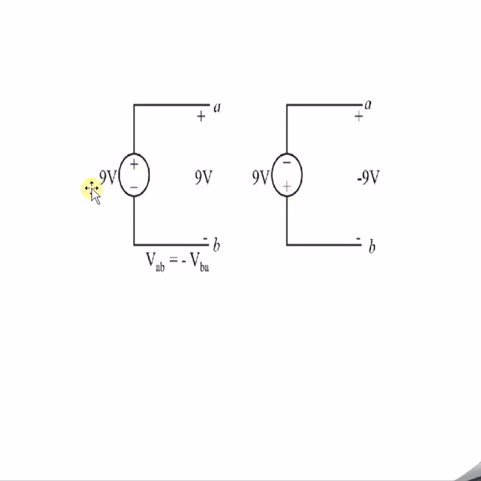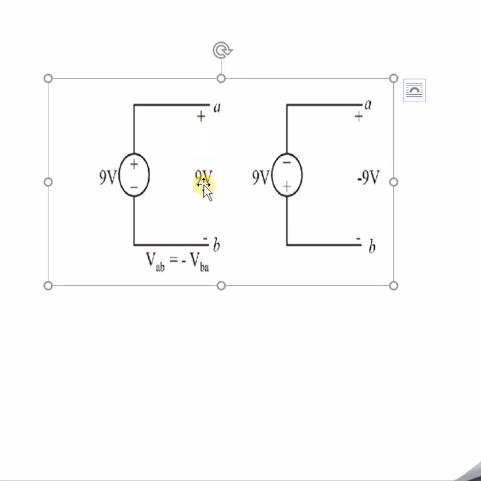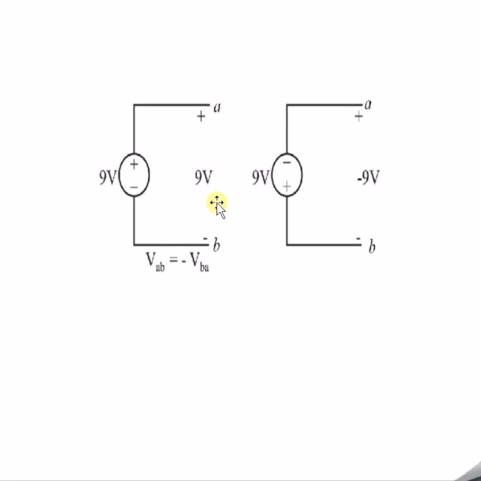Now how are these two circuits' voltages interrelated? I can definitely say that whatever voltage is present between these two, VAB, between the AB terminals, and also between the AB terminals in the second circuitry, this is 9 volts. The voltage between these two is 9 volts. The voltage between these two is minus 9 volts. Can I say VAB is equal to minus VBA? Yes, definitely. Because here it is 9 volts and here it is minus 9 volts. You are just connecting the voltage in the opposite or reverse direction. In this way, these two are interrelated, I can say.